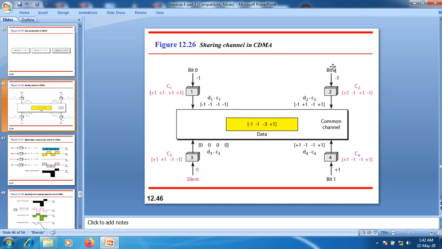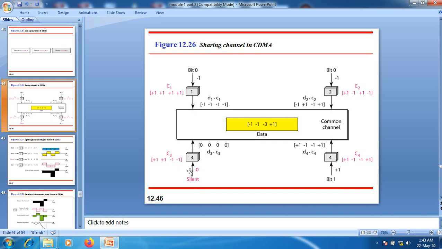In the same fashion, the second station is sending bit 0, which is represented by -1. If you multiply this D2 with C2, we will get -1, plus 1, -1, plus 1.